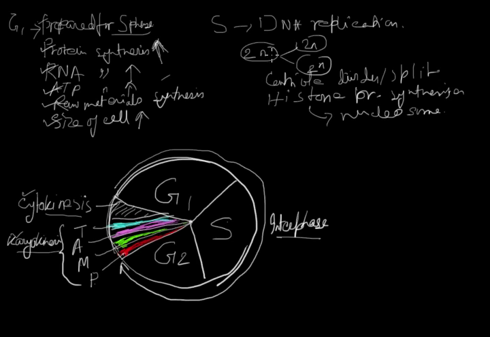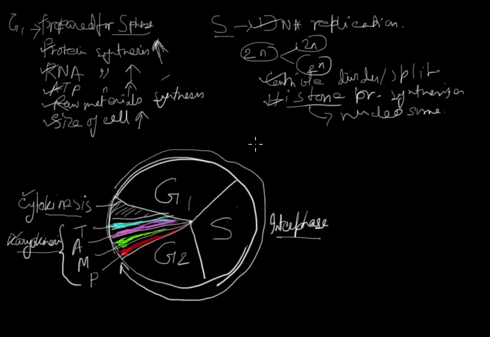So the basic events taking place during S phase are: DNA replication takes place, and the centriole divides. In case of animal cell, histone protein is synthesized for the formation of nucleosome structure. In the lower groups of eukaryotes, 50% of histone protein is synthesized during G1 phase and 50% in S phase. But in higher groups of eukaryotes, 100% of histone protein is synthesized in S phase. So this is all about S phase.